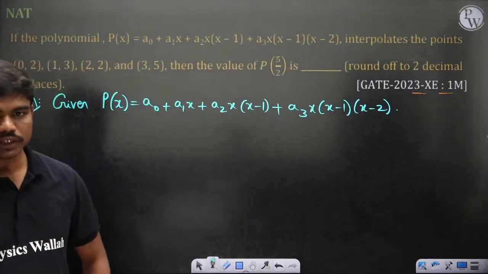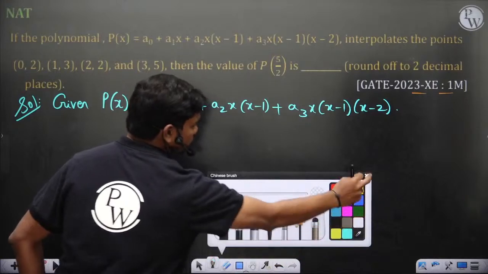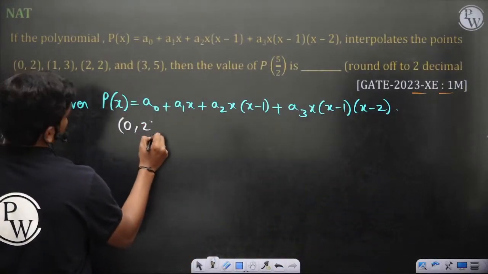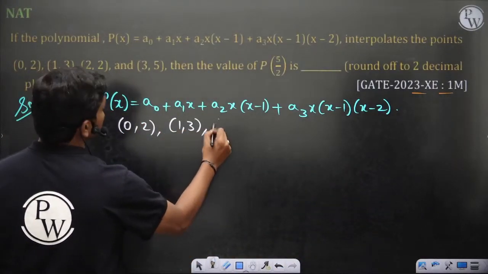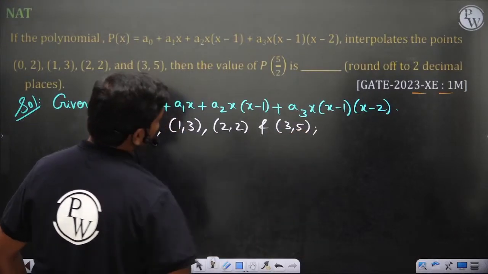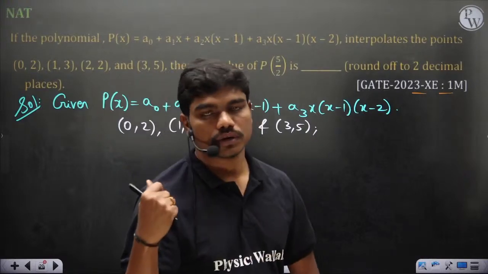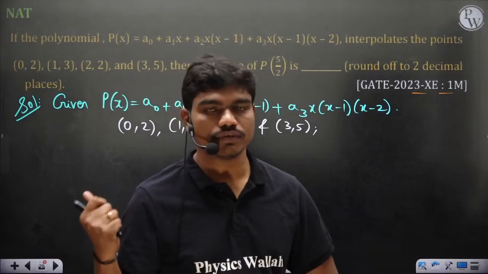So this is the polynomial which is interpolated for the points. What are the points? 0 comma 2, 1 comma 3, 2 comma 2 and 3 comma 5. So now once you get these 4 coefficients a0, a1, a2, a3, you want to calculate the value of the polynomial when x equal to 5 by 2.